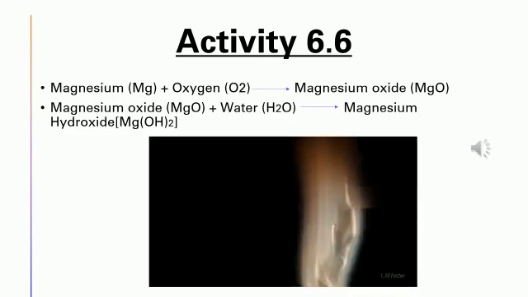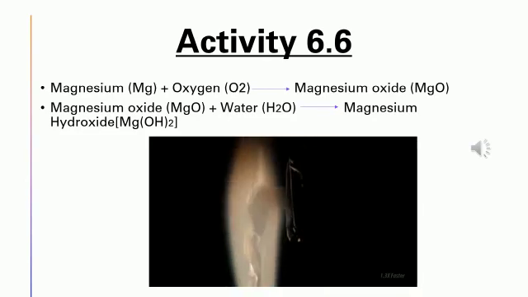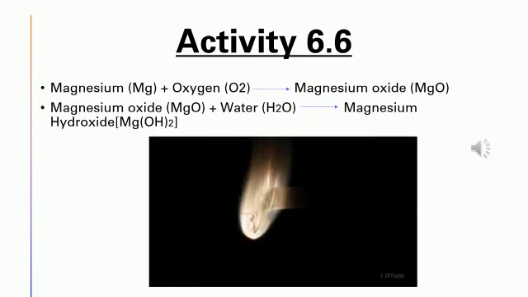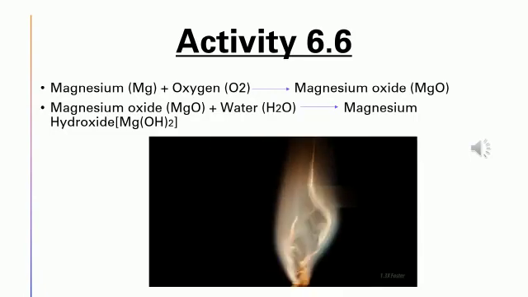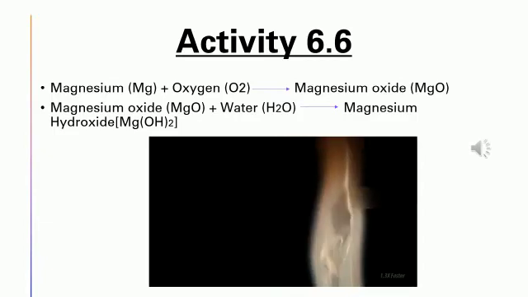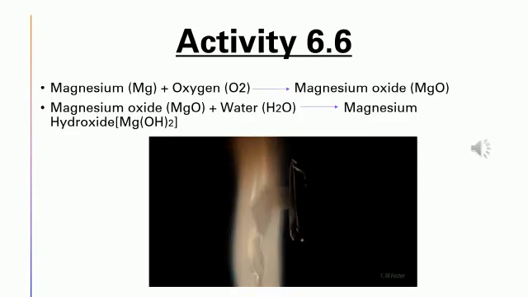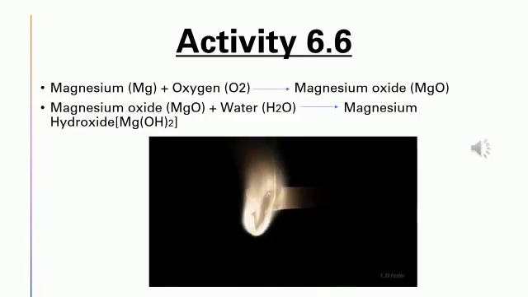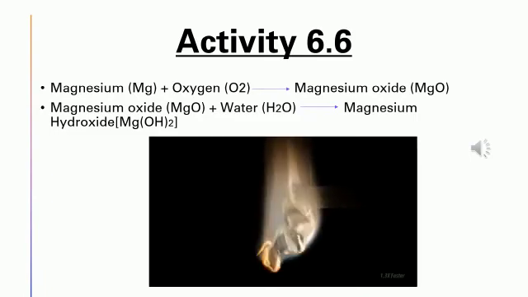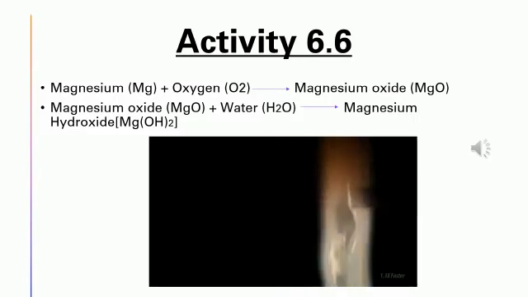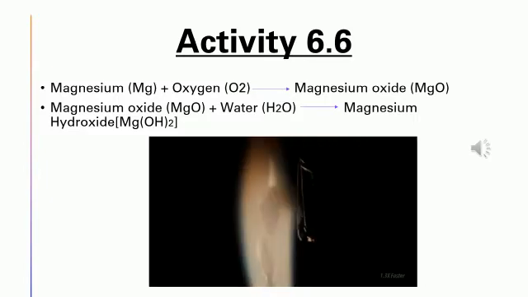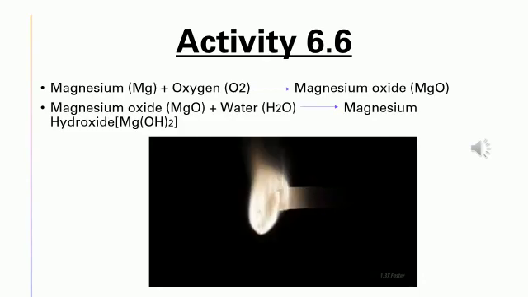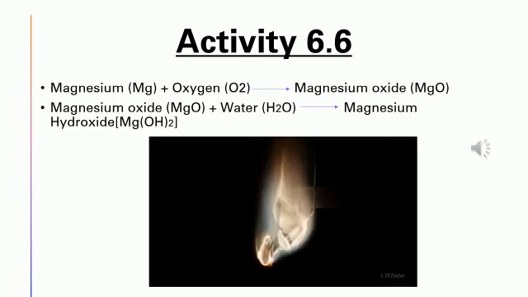Does the ash look like the magnesium ribbon? No, it just looks like a powder, right? The change can be represented by the following equation. Magnesium is represented by Mg.